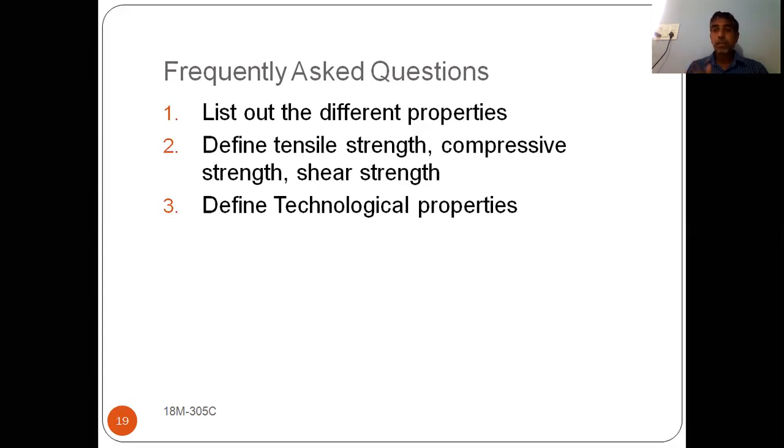That is mechanical properties. We have listed and defined all the mechanical properties. Later we discussed technological properties, what is meant by a technological property, and a list of technological properties which are useful in the manufacturing process, which is dealt with by mechanical engineers. So with this one we are concluding the properties session.